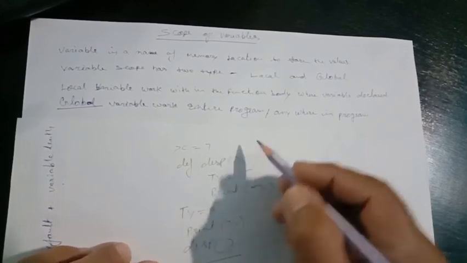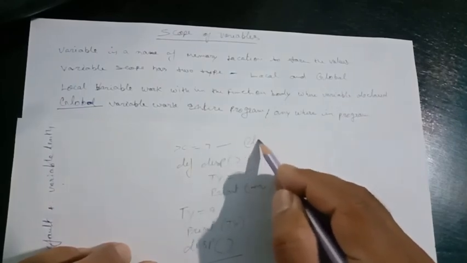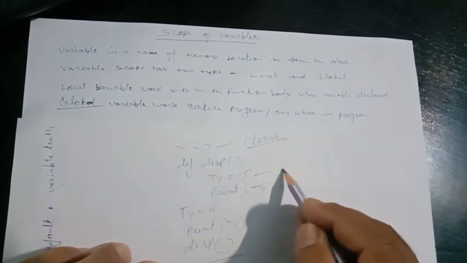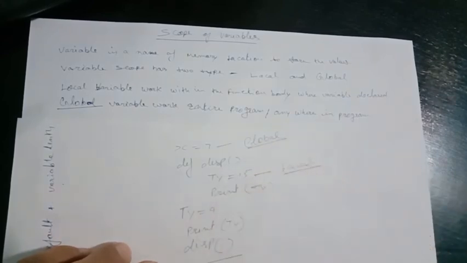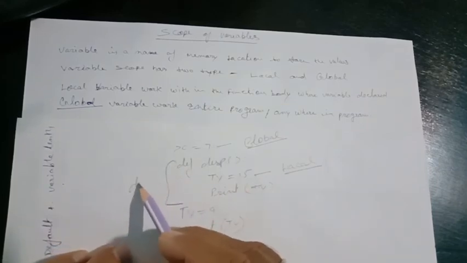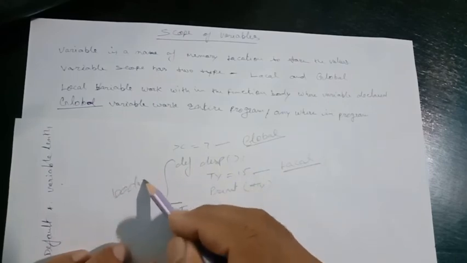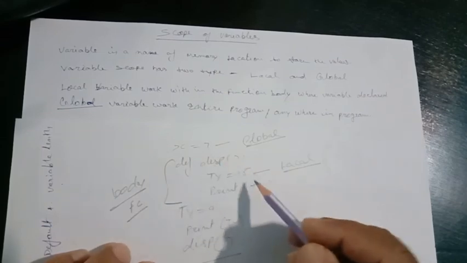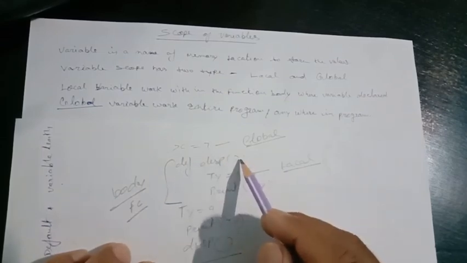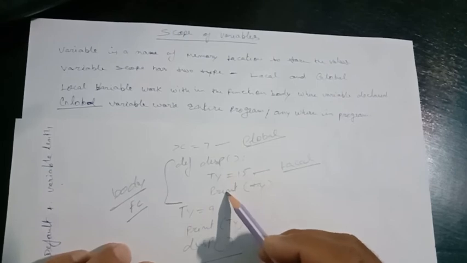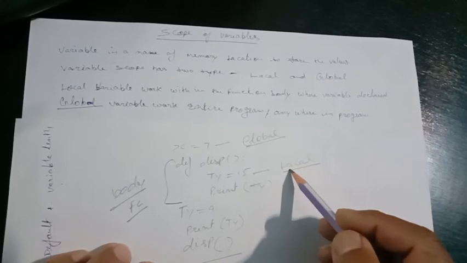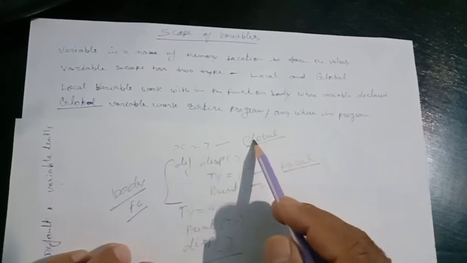You can see this is a global variable and this is a local variable, meaning within this body, this is the body of the function. In the function body, the function declaration, definition and the rest of the commands are the body. So within a function this will work. This is called a local variable and this is global.